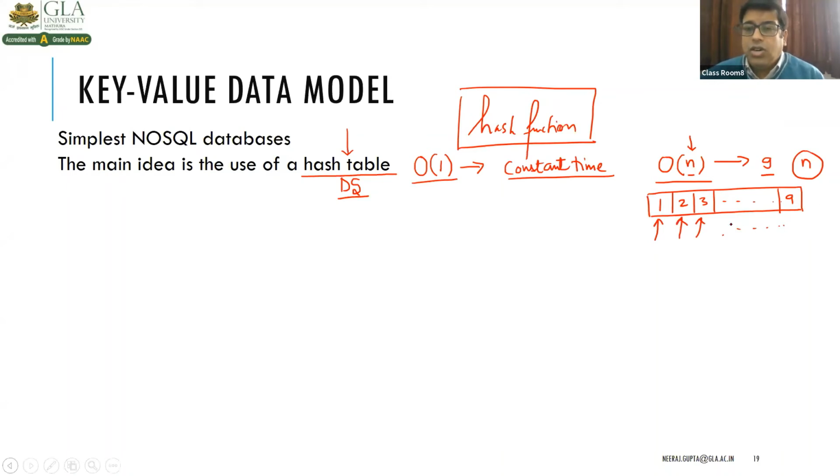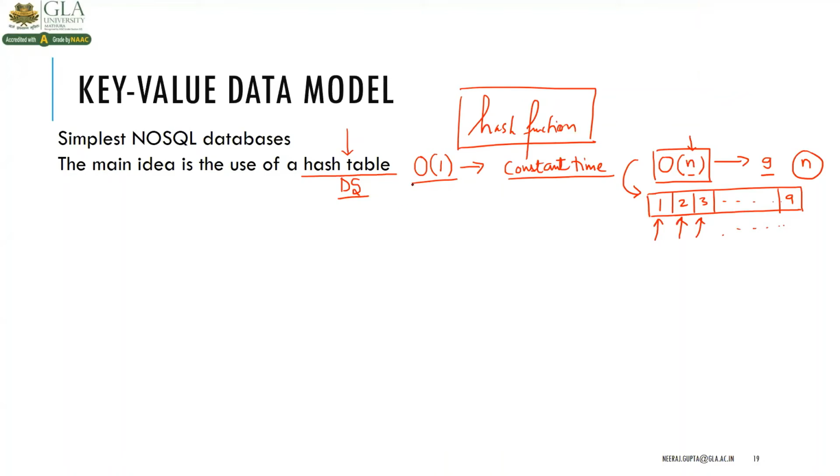It may be that it is not in ascending order. Then we have to check each and every element. So the searching of any element in this array is order of n. Is this clear? But in the case of a hash table, it is order of 1. That means in constant time we can access the things, right? So for more detail, you can study this in data structures.